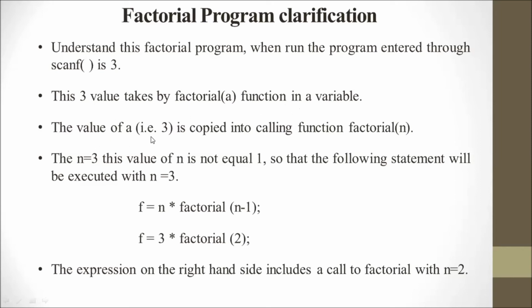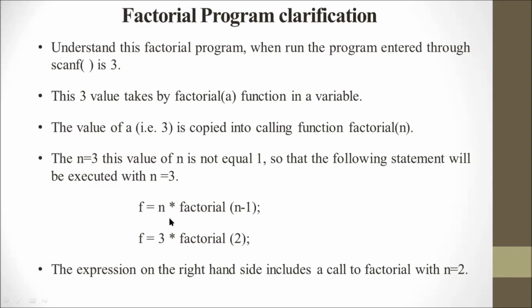The value of a, that is 3, is copied into the calling function factorial's n. So this 3 value will be copied to the factorial function's n. The n equals 3, and this value of n is not equal to 1, so the following statement will be executed with n equal to 3.